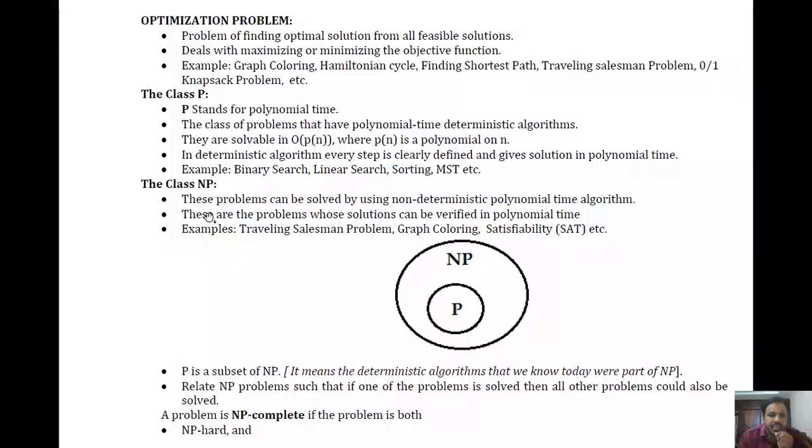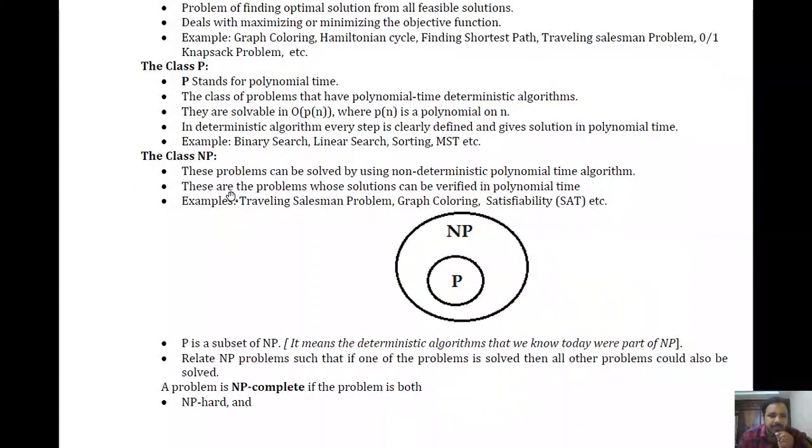Next one, class NP. These problems can be solved by using a non-deterministic polynomial time algorithm, right? So here we are using the word NP. NP means non-deterministic polynomial, so these are the problems that can be solved by a non-deterministic polynomial time algorithm.